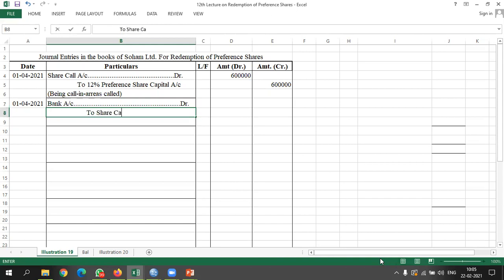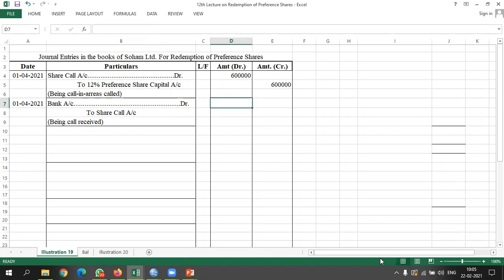Here we will write being call received. How much did we get? 6 lakh rupees.